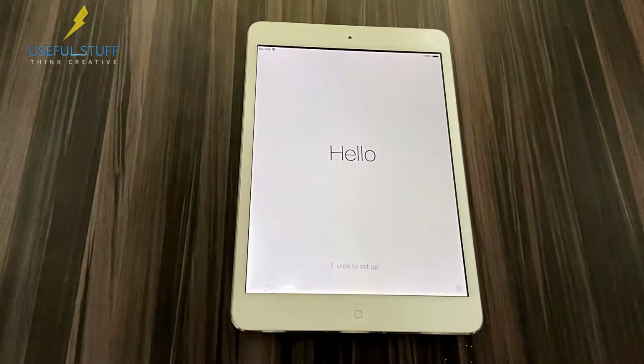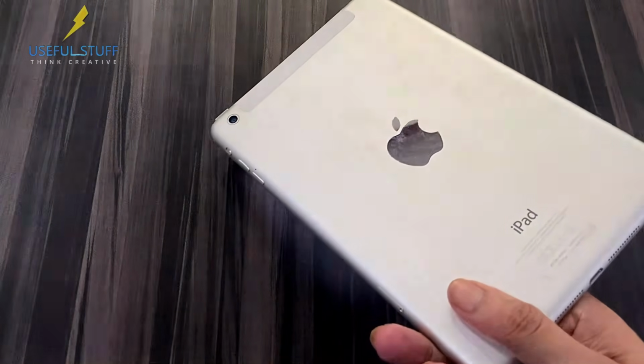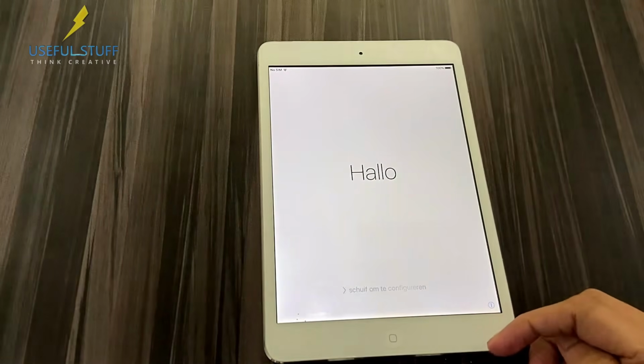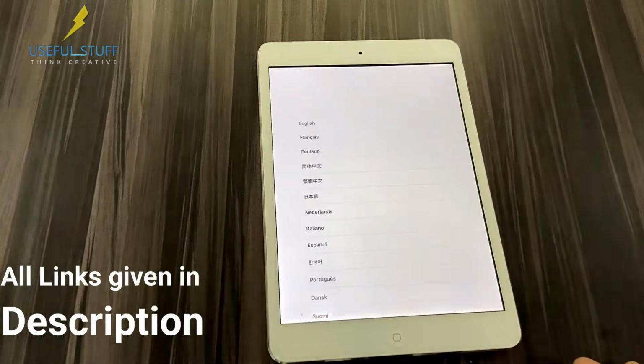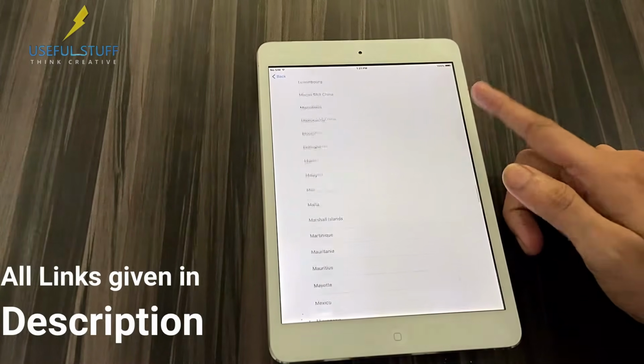Basically all the A5 devices will be supported in this process. This is completely 100% free method. Some external hardwares are required in this process, but I will link them all in the description below, so you do not have to go and search anywhere. So it's very easy to get them.